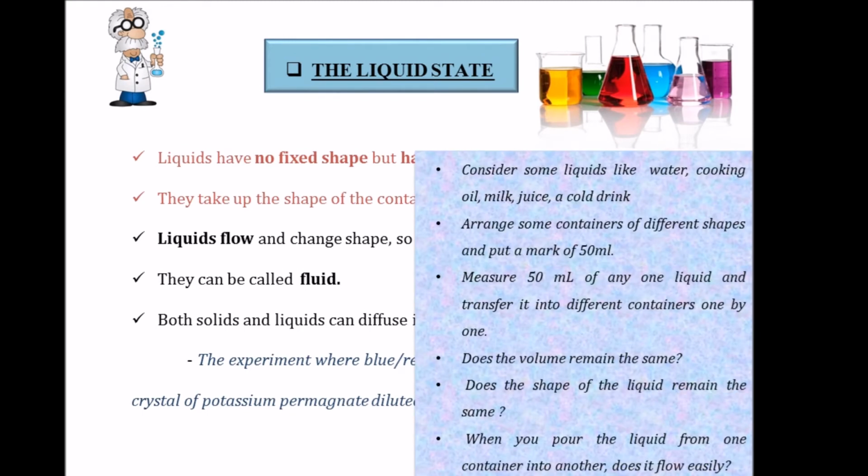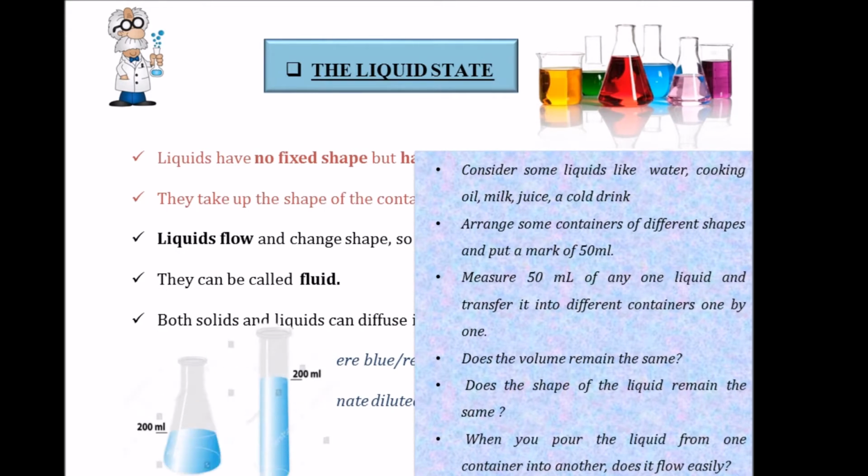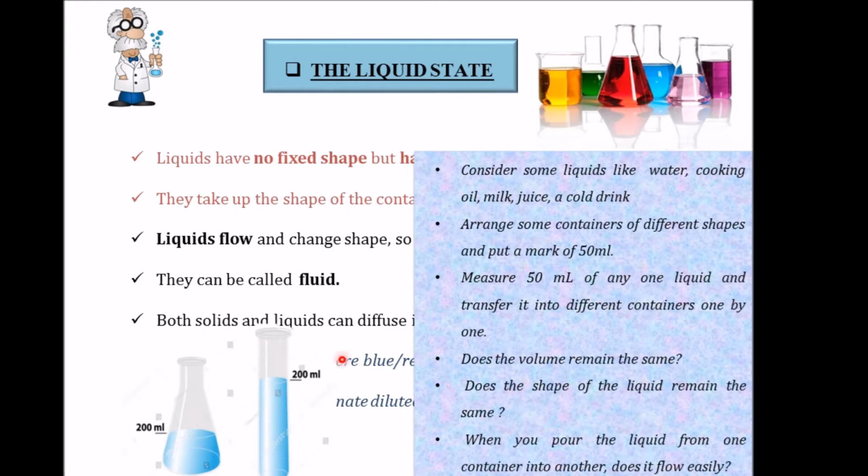Let's consider an activity. You take some liquids like water or cooking oil, arrange them in some containers of different shapes and put a mark of 50 ml or 200 ml. Now measure that much ml of any liquid and transfer it into different containers one by one. Does the volume remain the same? Yes, if you notice, the volume remains the same. Does the shape of the liquid remain the same? No, because liquids take up the shape of the container.